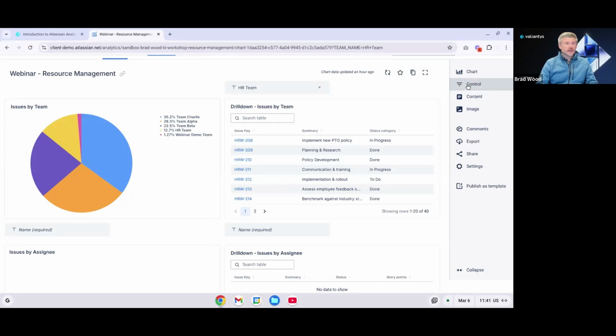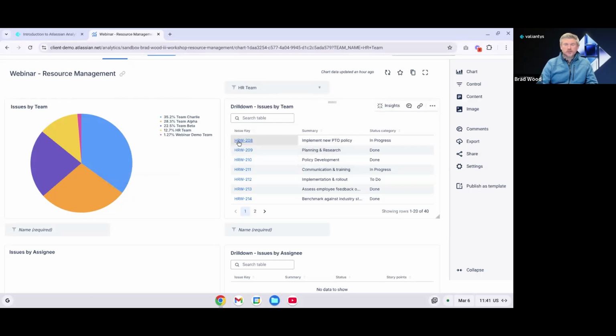There are various control types available. So this one is just a simple drop down, and you can click into the control itself to manually update those values. They don't need to be utilized in this drill down manner that we're seeing here. But if I click on control, we can see we've got drop downs. We could create a date slider, a calendar, text input, date bucket, etc. So there are a lot of different options with the controls. I mentioned the drill down, and so the way that's configured is this control is selected as the drill down for this chart, and then it's associated with this chart as a filter.